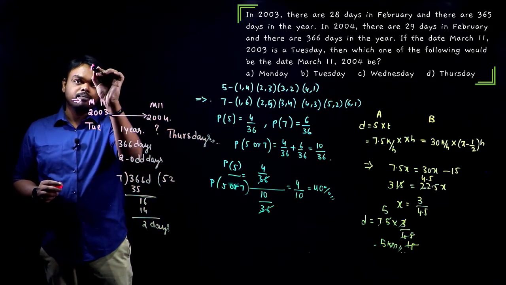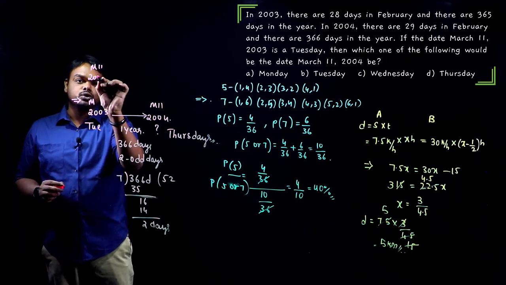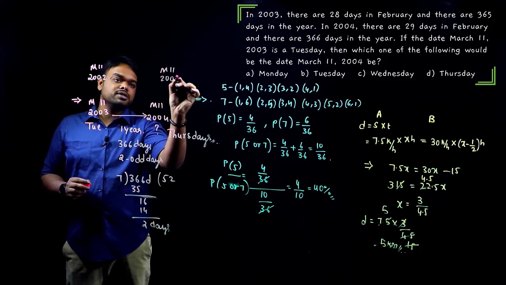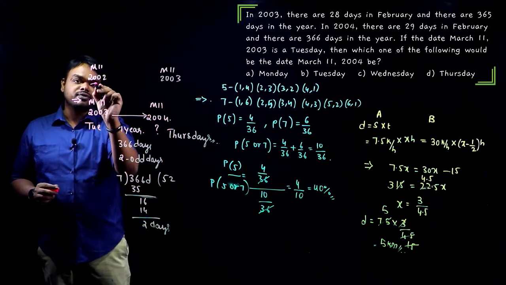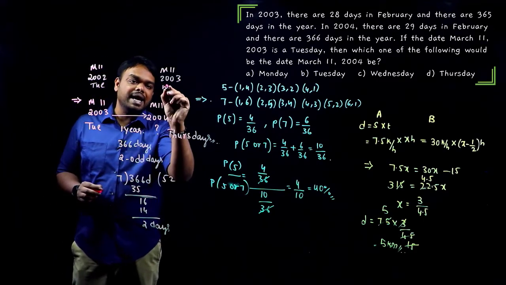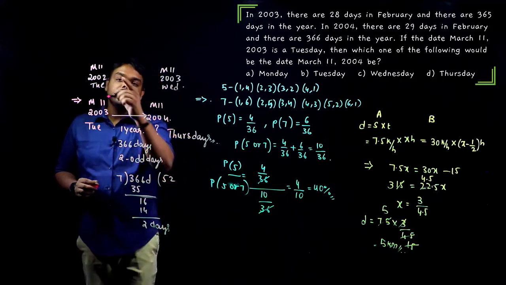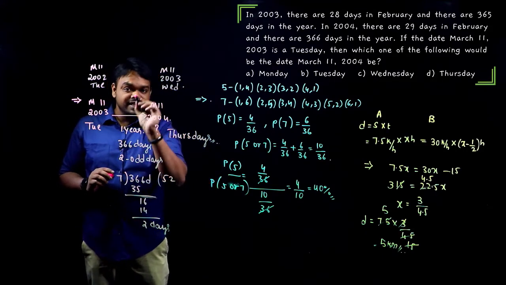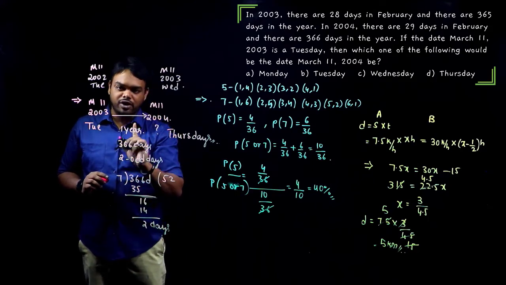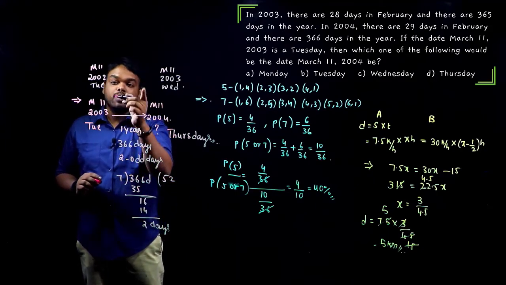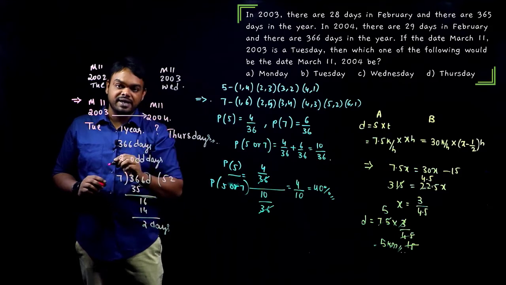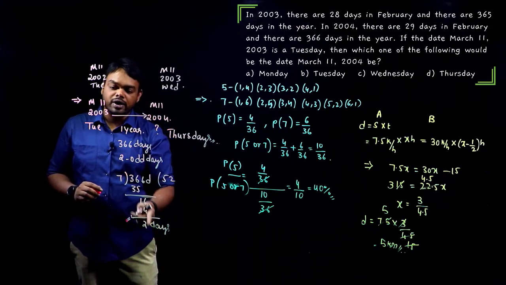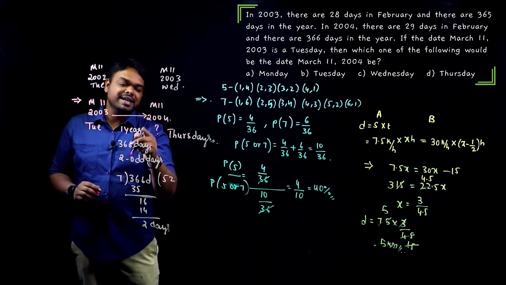For example, let's say March 11, 2002 to March 11, 2003. Suppose it is Tuesday, then the answer would have been directly Wednesday. Why? Here it is exactly 1 year, non-leap year, 365 days. It means only 1 odd day, so we add 1 extra day, that will become Wednesday. But since it is a leap year, we get 2 extra days, 2 odd days. Tuesday plus 2 days, that is Thursday.